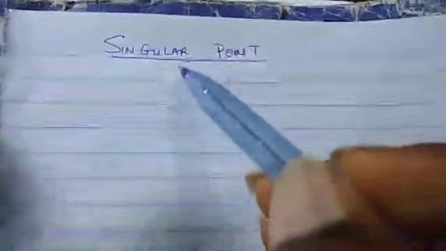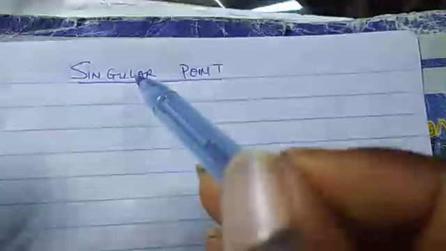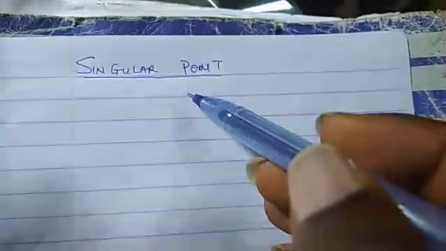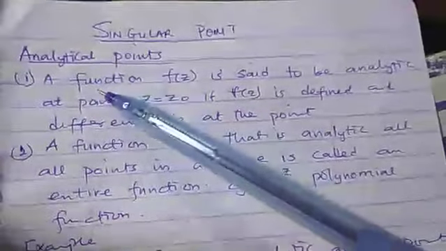Good day to you. Today we are considering singular point of a complex function. But before that, we have talked about what we call analytical point, because without talking about analytical point, we won't talk about singular point. We have said that if a function is analytic, then the function is defined and differentiable at a certain point. These are the following definitions. So we consider these functions analytical points.